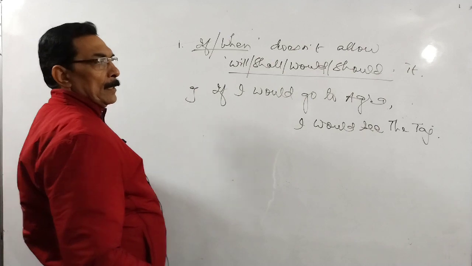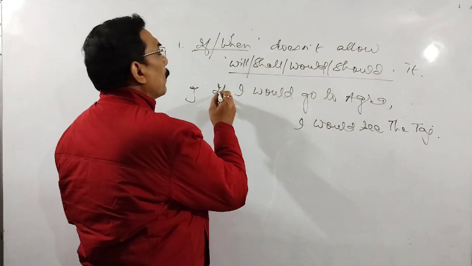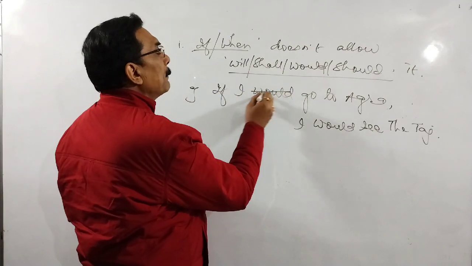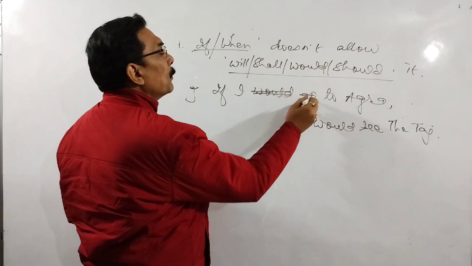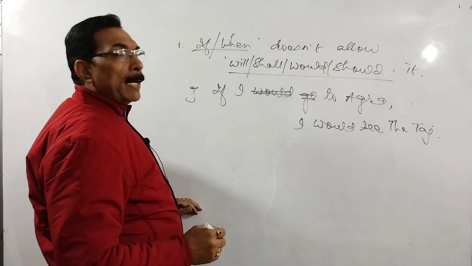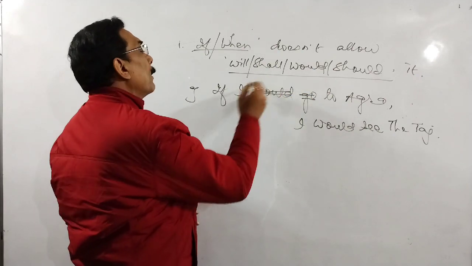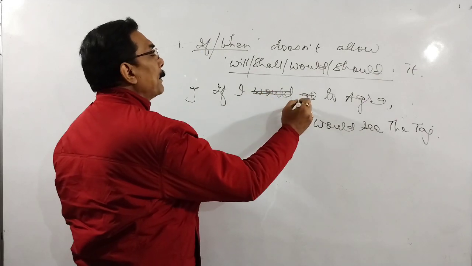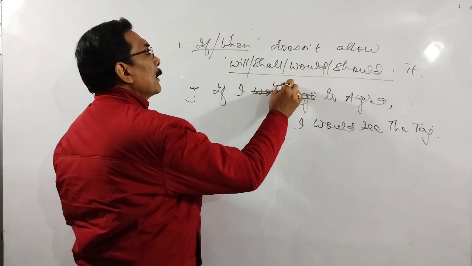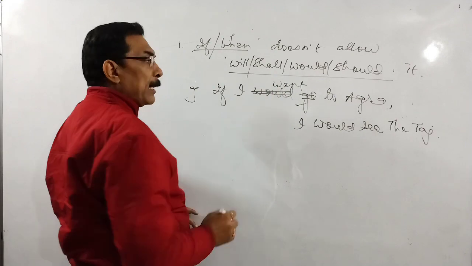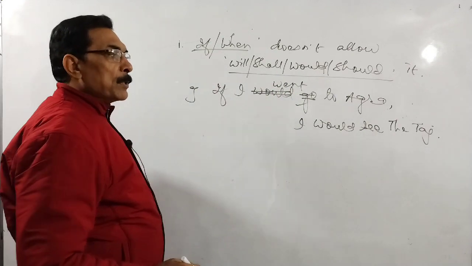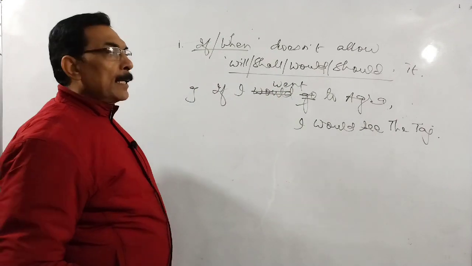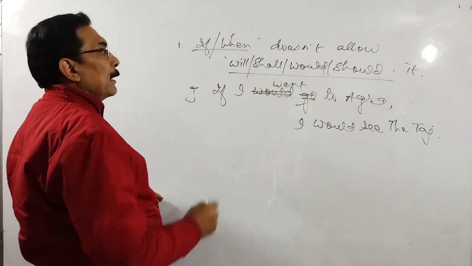This sentence is wrong, because if clause doesn't allow would, so if there is would, there should not be go. And the pattern I may write: subject plus V2. So now if it is V2, that V2 of go is went. So the sentence should be: if I went to Agra, I would see the Taj Mahal. This is the proper sentence.